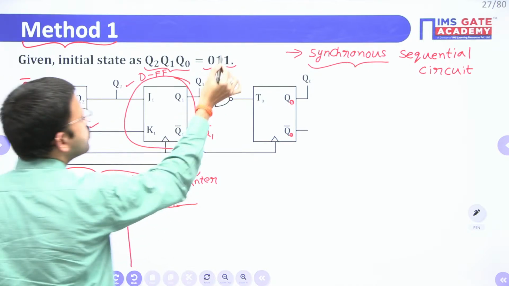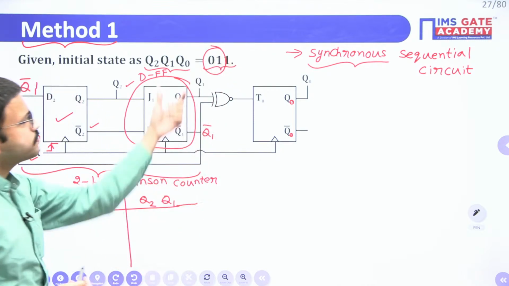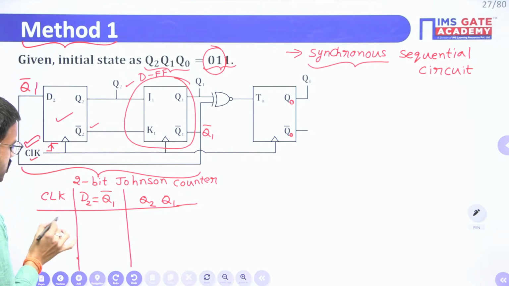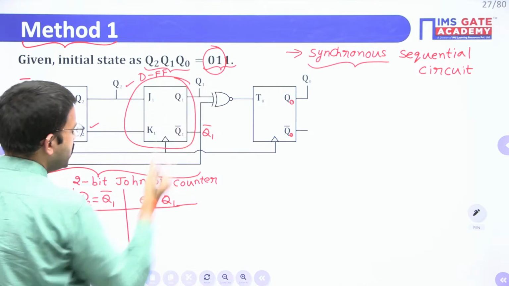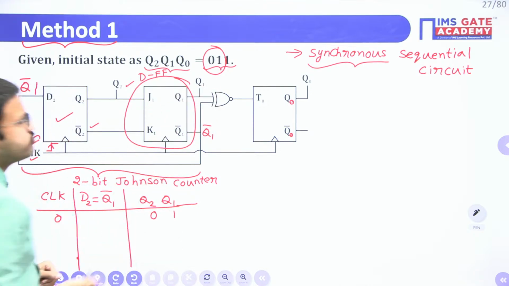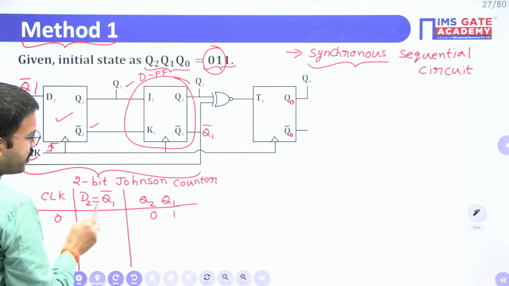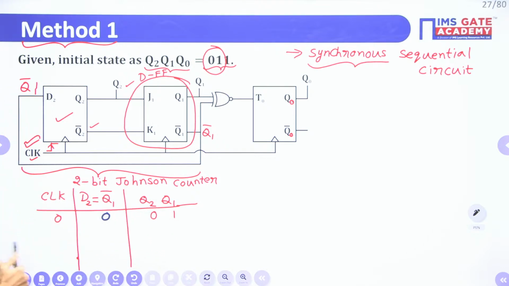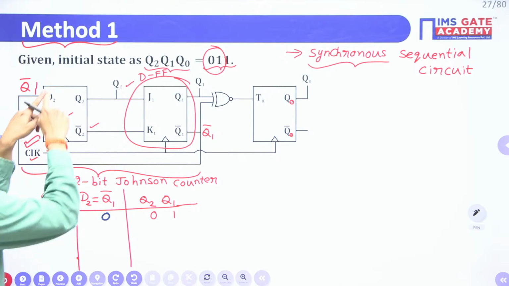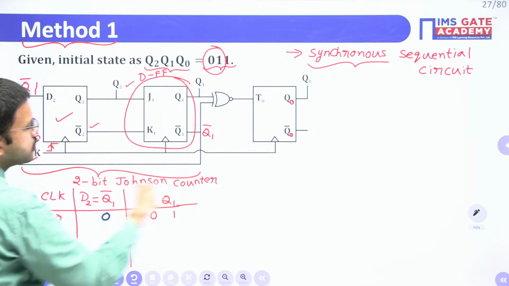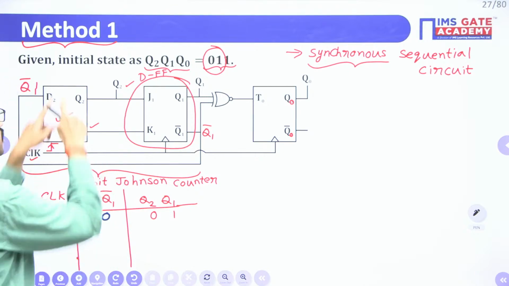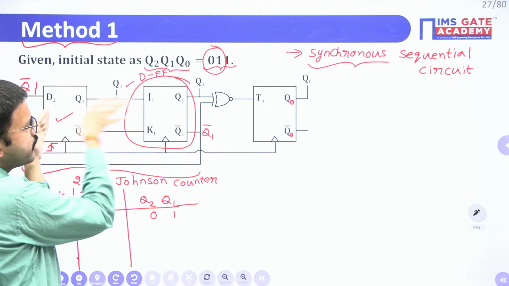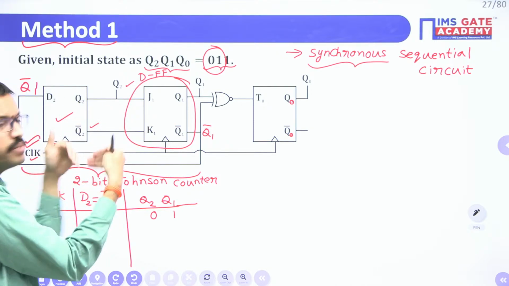Okay, in the question just focus carefully. For the timing, I am focusing with respect to the first 2 bits. Initially, when no clock pulse is applied, Q2, Q1 are given as 0, 1. Now Q1 bar will become 0, because Q1 value is 1, and the corresponding complement is 0. Forget about this feedback path. If they don't give this feedback path, this configuration is nothing but a shift register, because the output of one stage D flip-flop is given as serial input to the other stage. That is nothing but a 2-bit shift register, right?